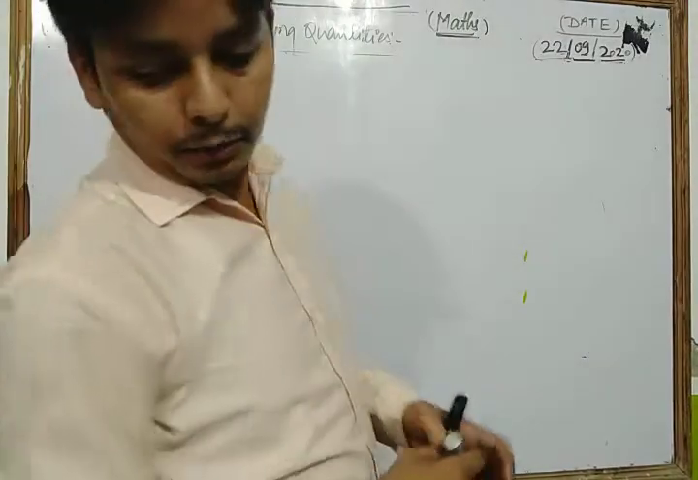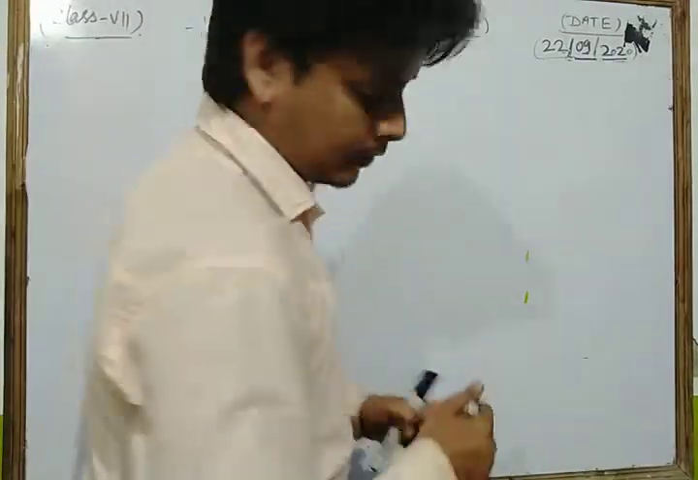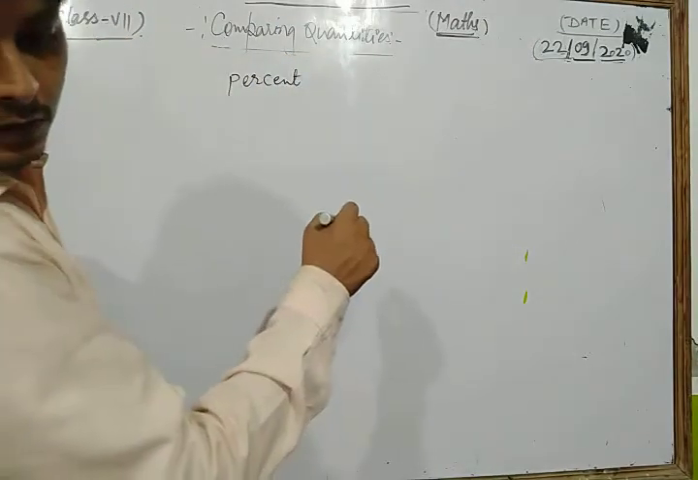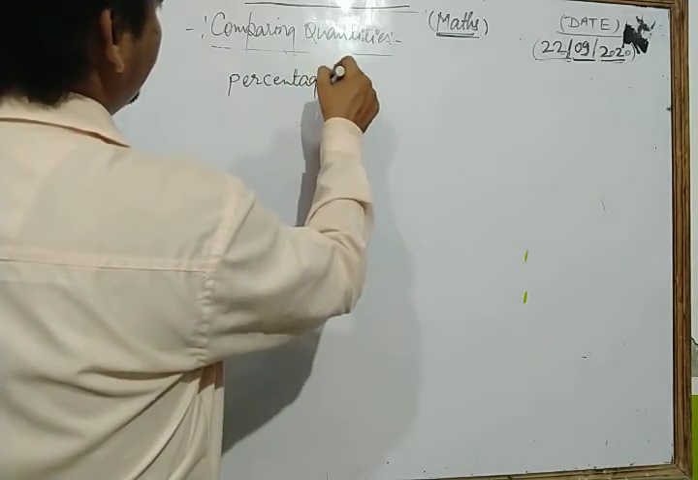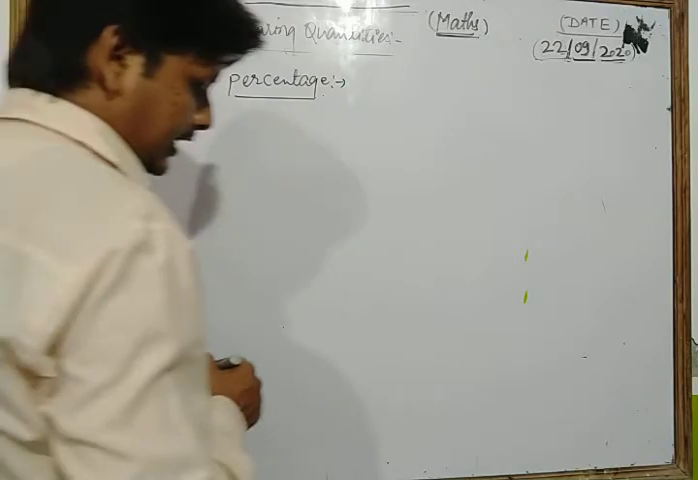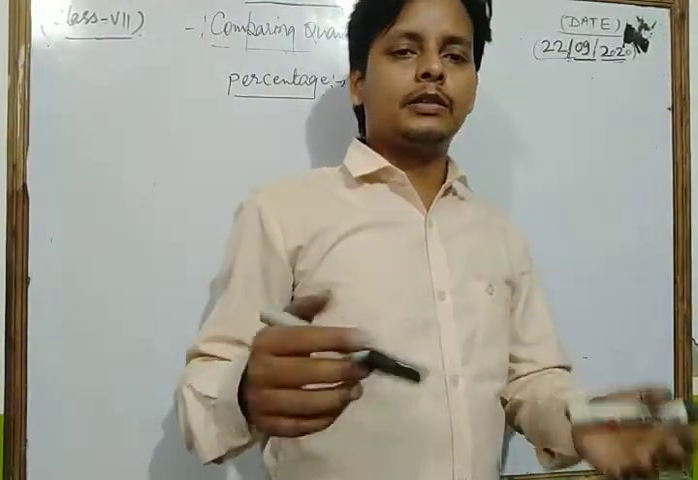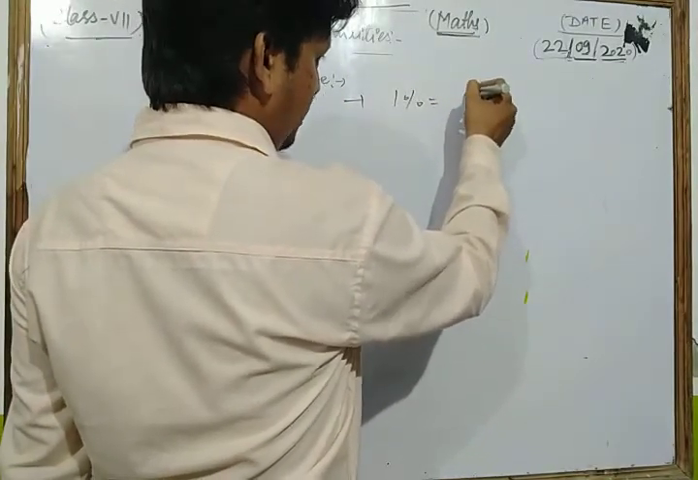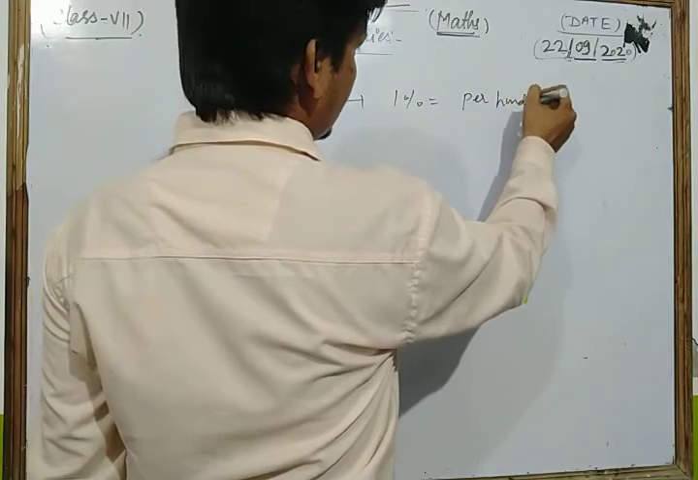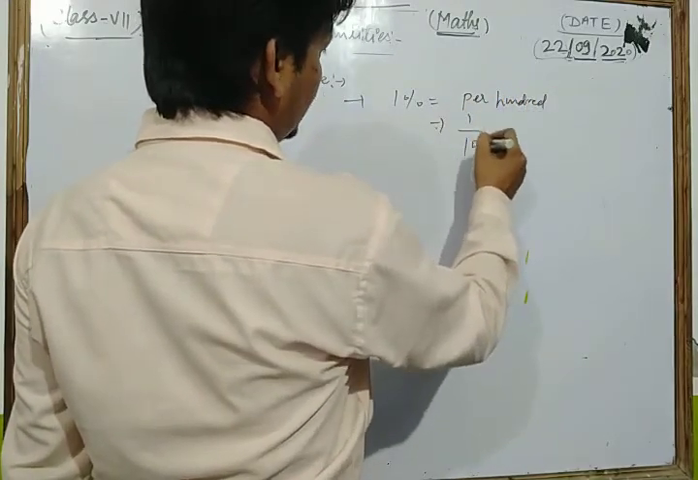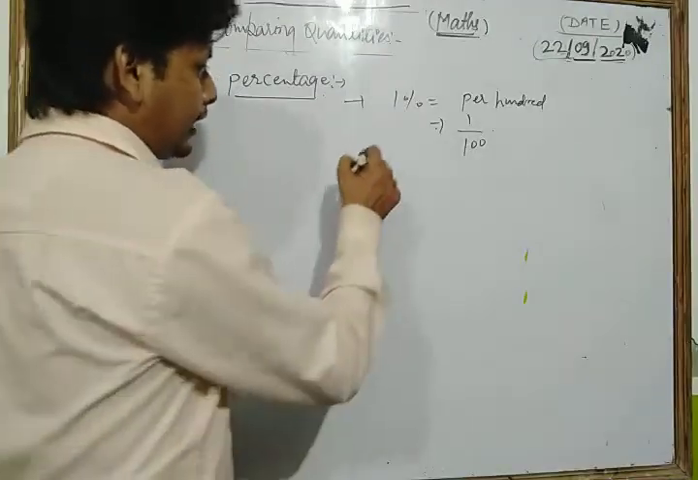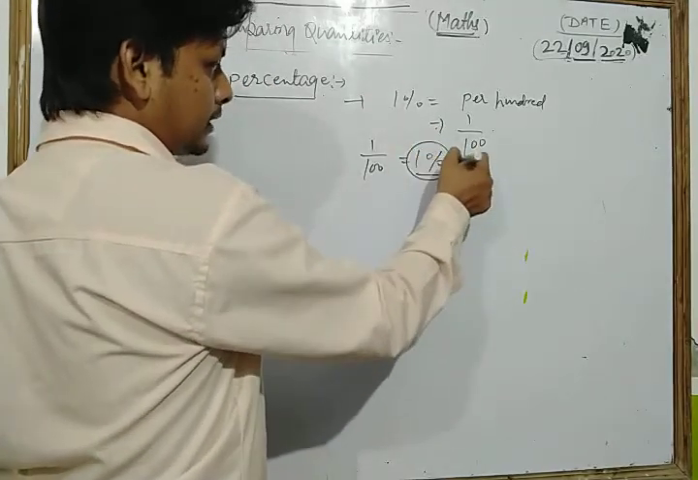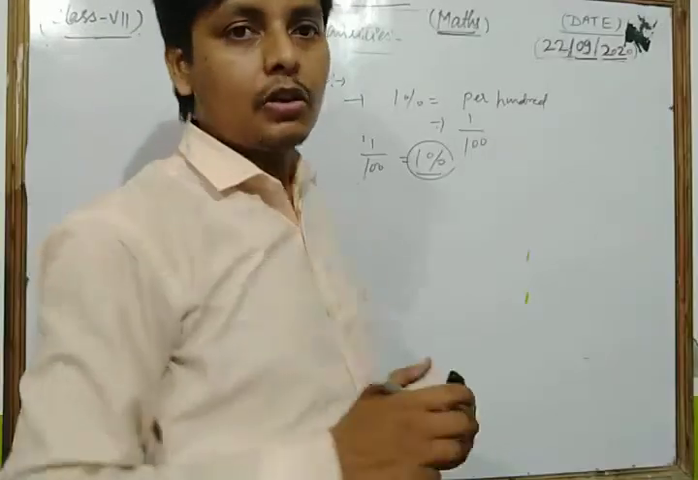Now, dear student, first we discuss what percentage is. Let's see. First we discuss the meaning of percentage. Dear student, the meaning of 1% is per 100. Per 100 means 1 upon 100. And dear student, if we have 1 upon 100, then we write 1%. So the meaning of 1% is per 100, meaning 1 upon 100. This is the concept of percentage.